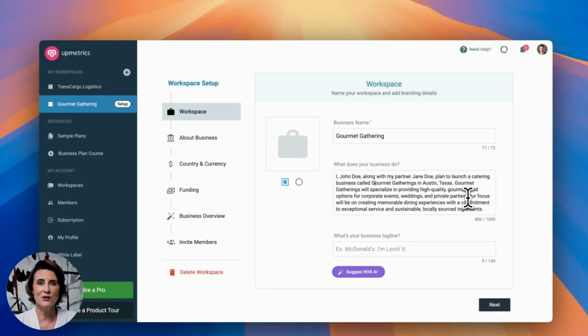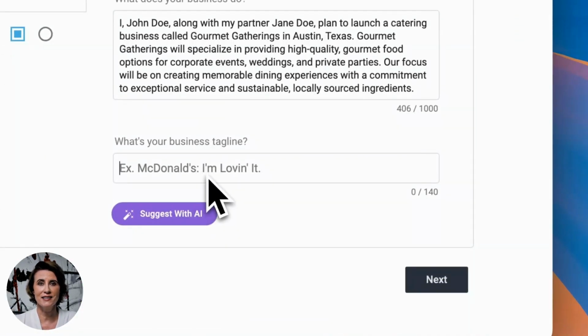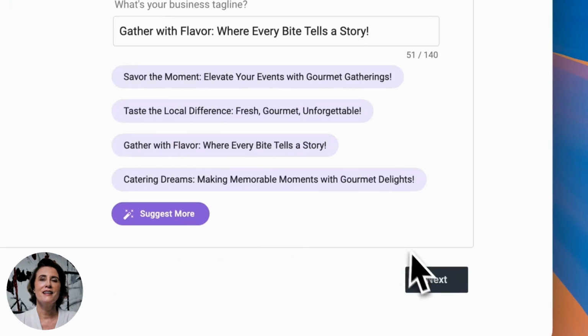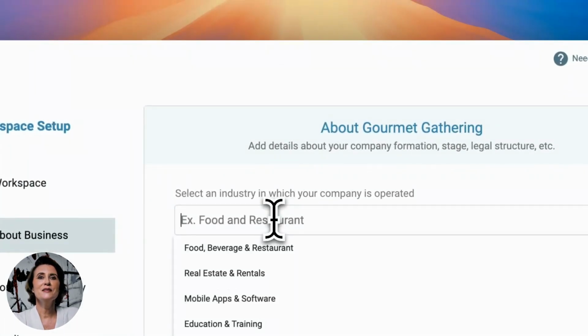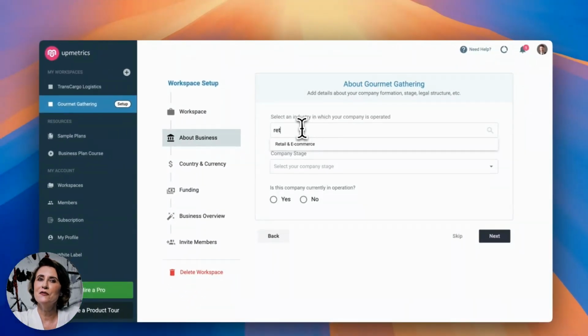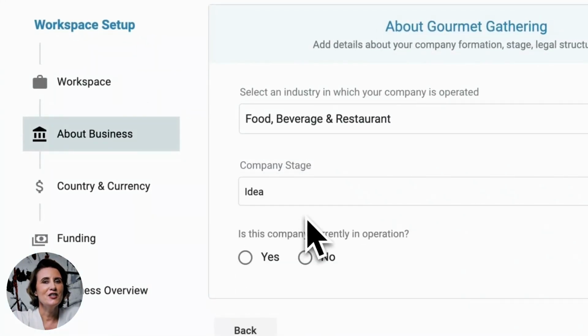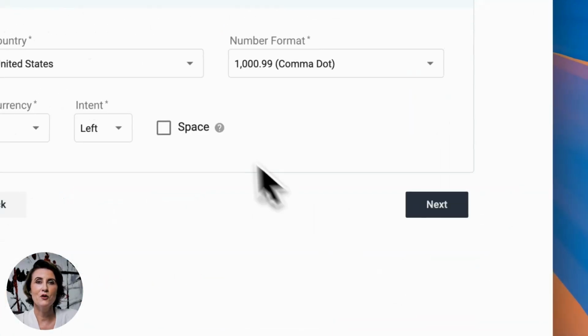Next, here, you can upload your business logo. If you have a tagline, you can place it here, or you can ask our AI to suggest some tagline for your business. We are selecting one tagline and moving ahead. Here, you can select an industry for your catering business. It's the food, beverage, and restaurant industry. Our business is still in the idea stage. Is this business currently in operation? No. We are moving ahead.